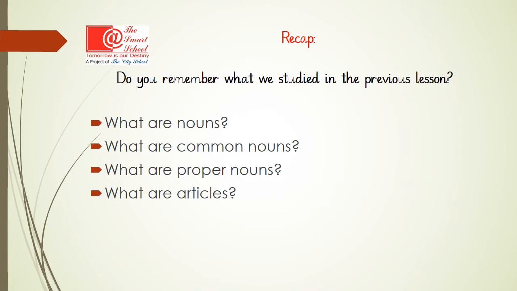Yes, a common noun is a name of all everyday common objects like a boy, a table, or a chair. A proper noun is a name of a specific person, place, or thing. Like Islamabad, like Karachi, or Ahmad or Aisha, etc.